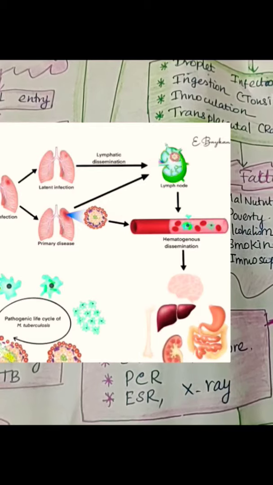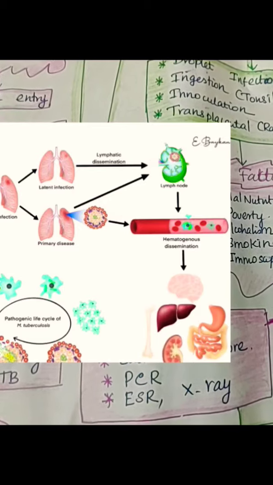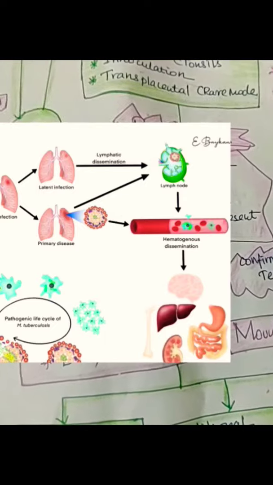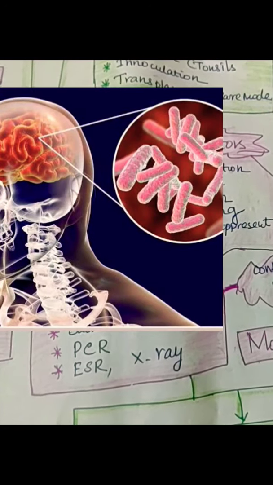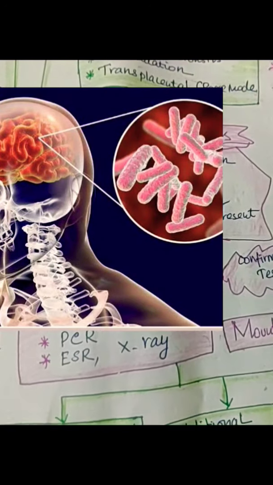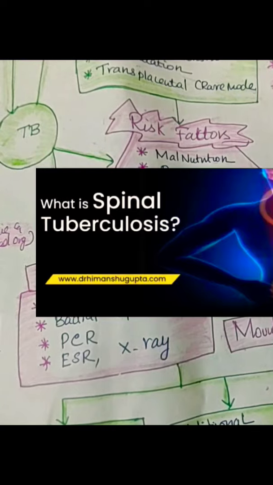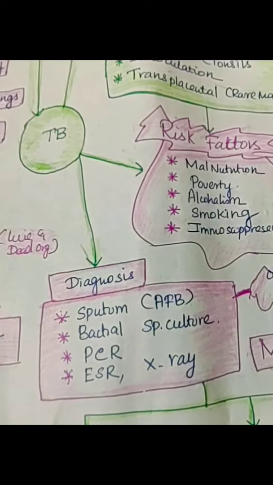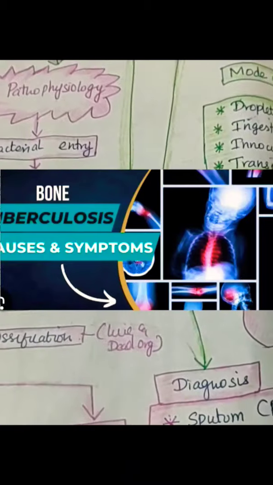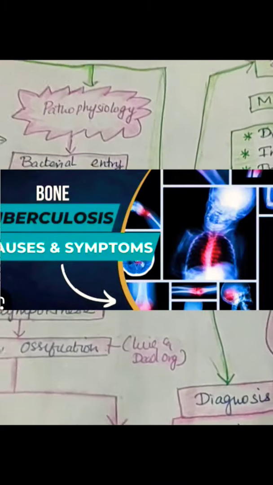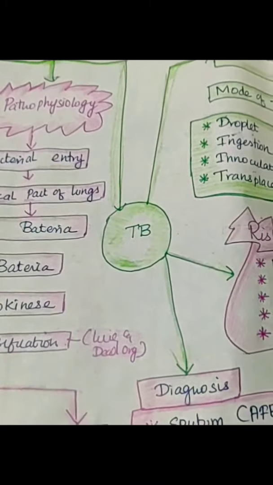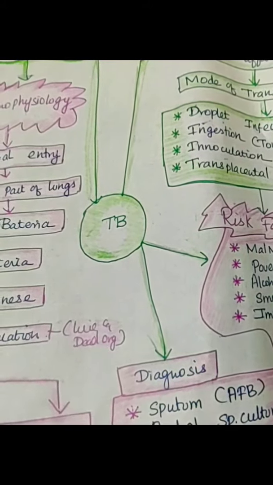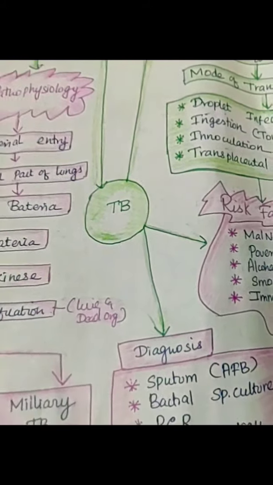Understand? Then TB also will affect the bones, joints, intestine, skin, TB spine, CNS. When it is affecting CNS, it is called meningitis, TB uveitis, TB osteomyelitis, and spleen, liver, peritonitis. Also joints, it's called arthritis. TB spine, it's called Pott's disease. So how have we done it? TB, introduction, what you can write? Mode of transmission, site of infections, accordingly it will be pulmonary and extrapulmonary. This is the mode of transmission.